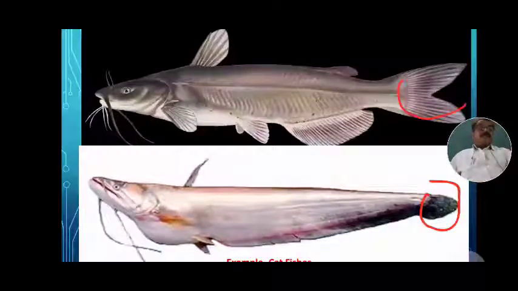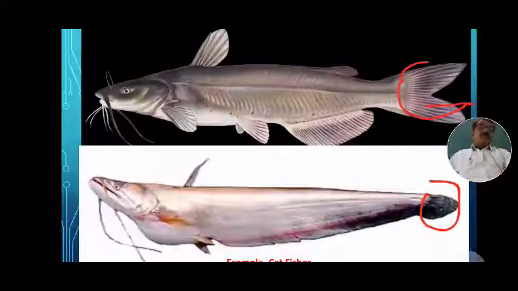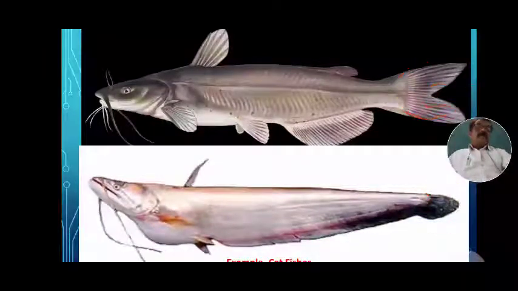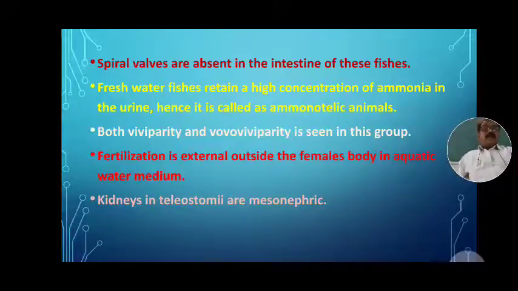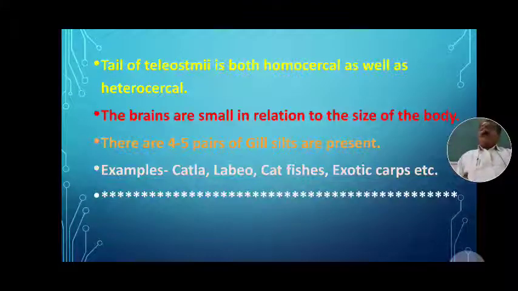Whereas in this Singhala, both lobes are equal, the lower lobe is similar to the upper lobe. Both lobes have the same shape and size. Hence it is called homocercal. So the caudal fin of teleostomy is of both homocercal as well as heterocercal condition. The brain of teleostomy fishes, in relation to the size of the body, is small.